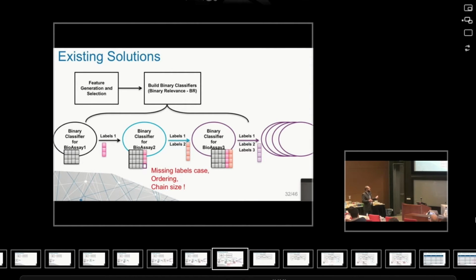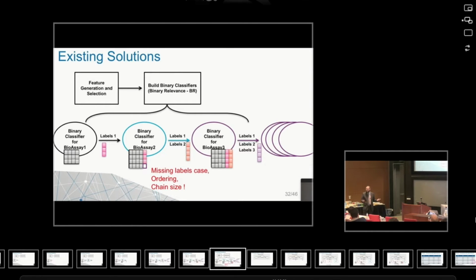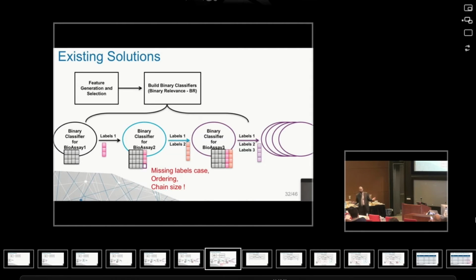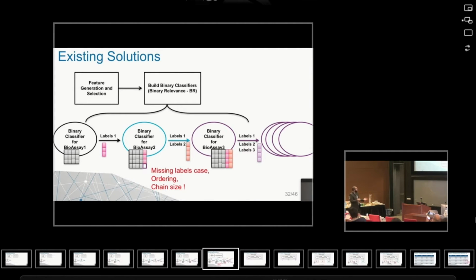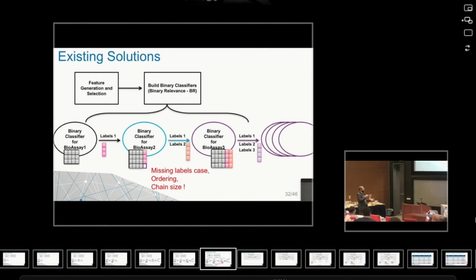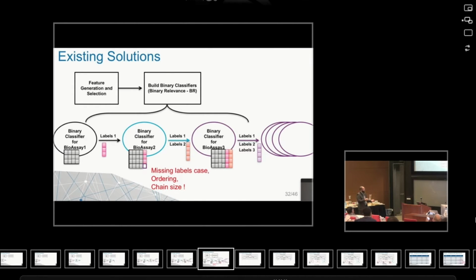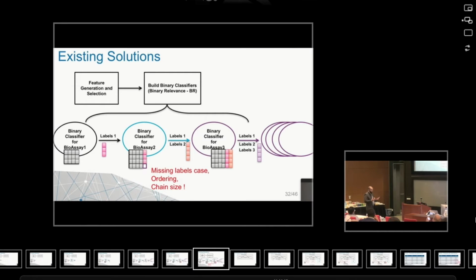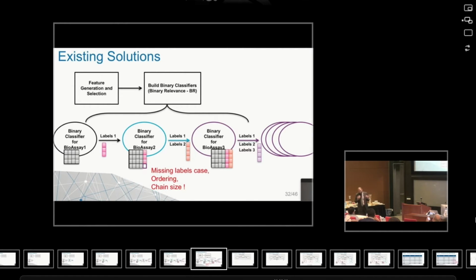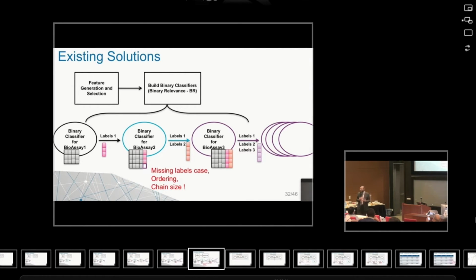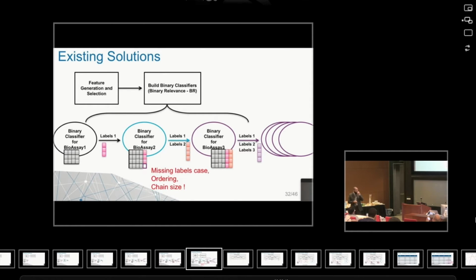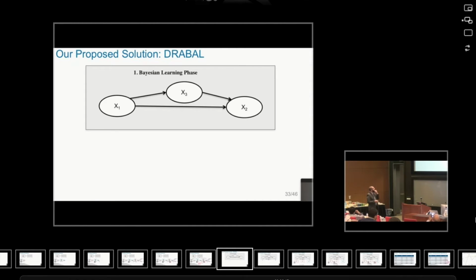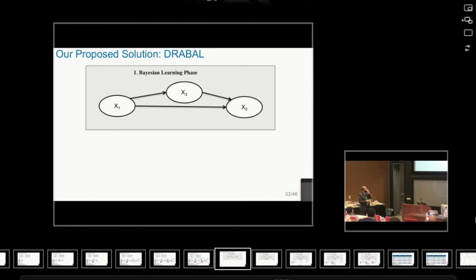The ordering: how are we going to order these classifiers, randomly or in a specific way? Classifier chains do it randomly. And then the chain size is forced: the second model would have 1 extra added feature and the last model would have n-1 extra features. You can view this as a limitation or a constraint that may limit the performance. So we proposed our method called DRABAL, or Dragon Bayesian Active Learning method.